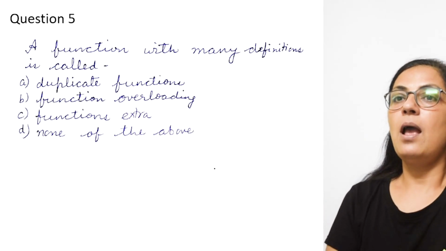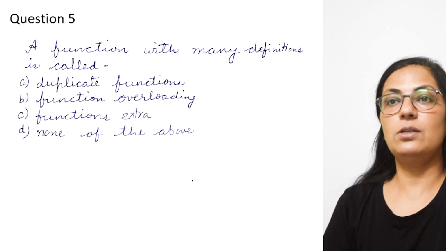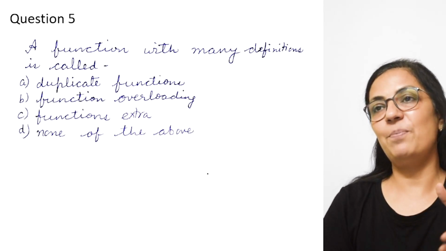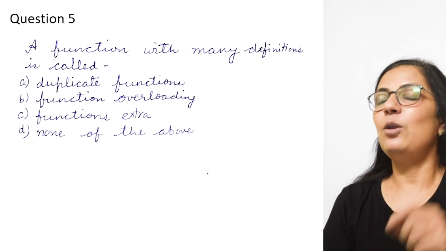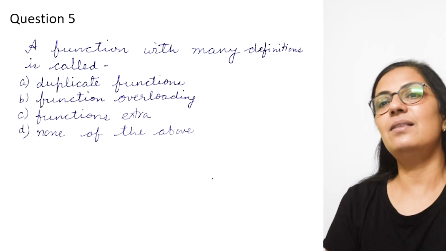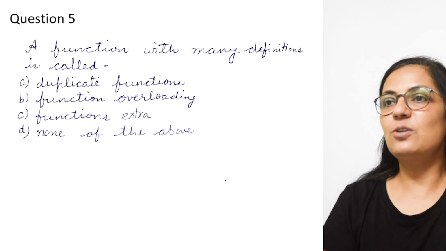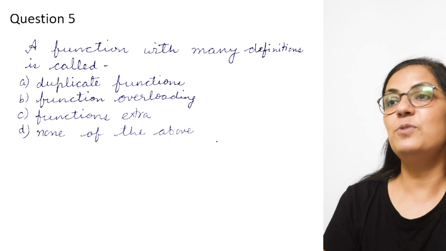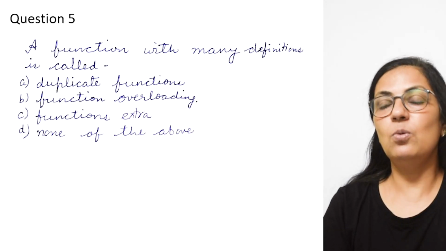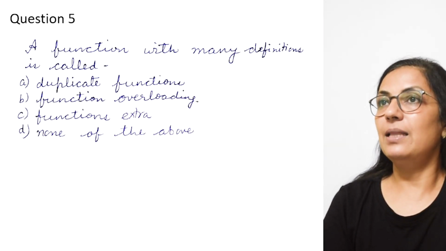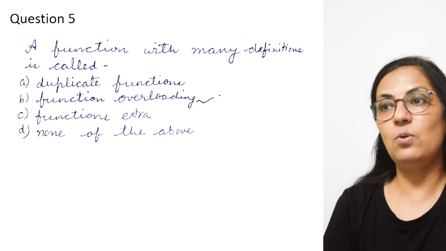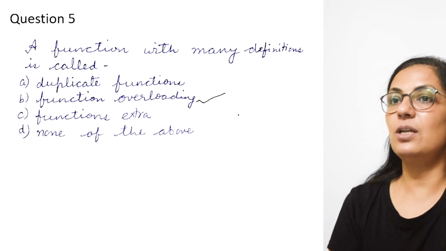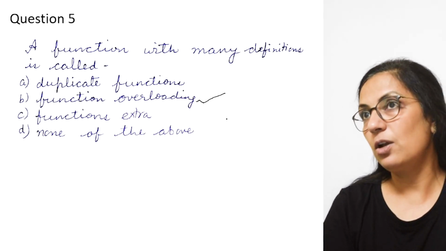The next question: a function with many definitions is called. Yes, my dear children, even if you don't know how this is implemented, in class 9th you have learned the definitions of all the object-oriented principles, and which object-oriented principle gives you function overloading. In the definition of polymorphism, we know that if the same function name is used for many purposes, then it is known as function overloading.